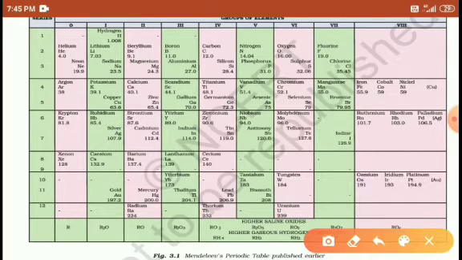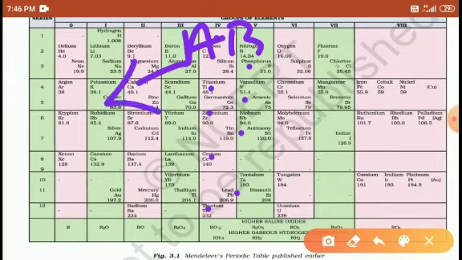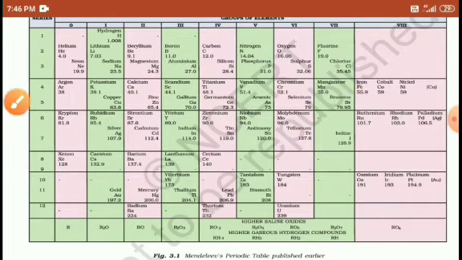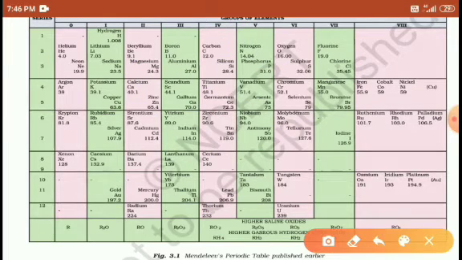And next, the fourth group, students: carbon, titanium, zirconium, cerium and thorium. These are the group A elements, and group B is silicon, germanium, tin, lead. Already we know that group A is highly reactive and group B is low reactive, right students? Okay, so students, here also he kept Eka silicon in this place.